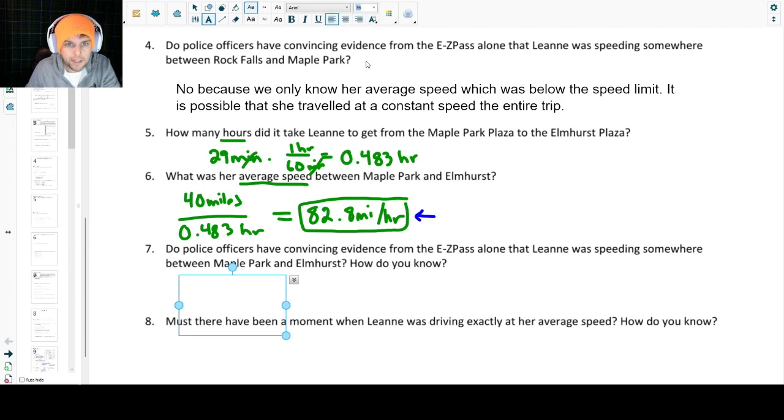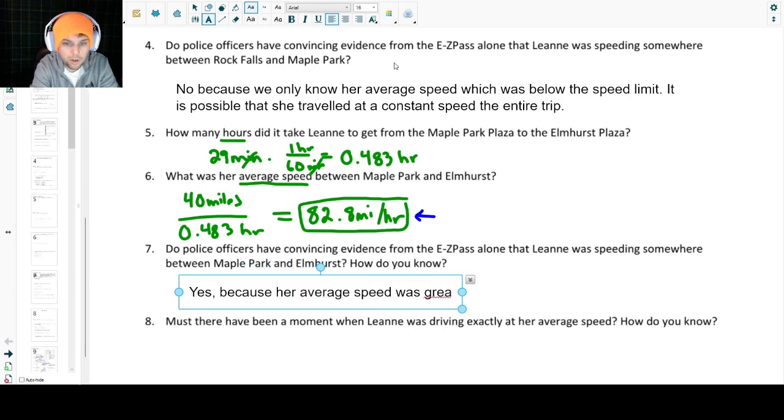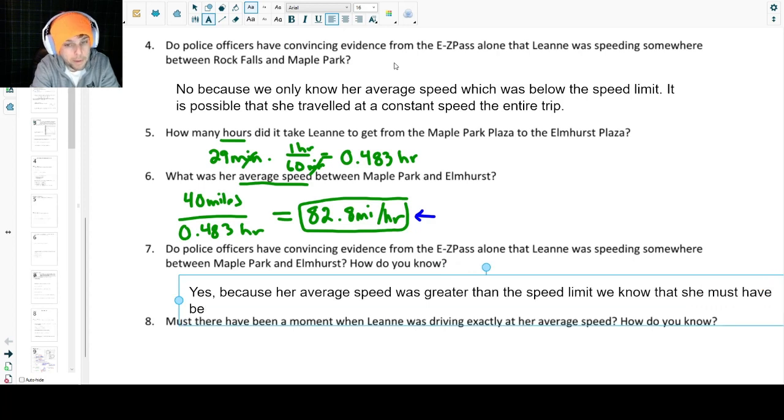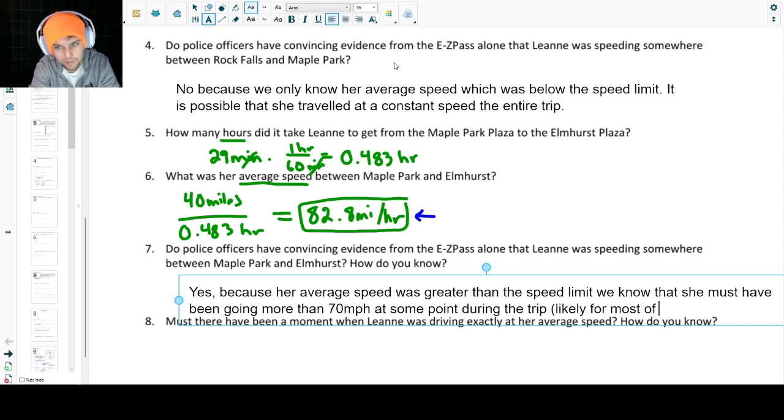Because her average speed was greater than the speed limit, we know that she must have been going more than 70 miles per hour at some point during the trip. Likely for most of it, right?